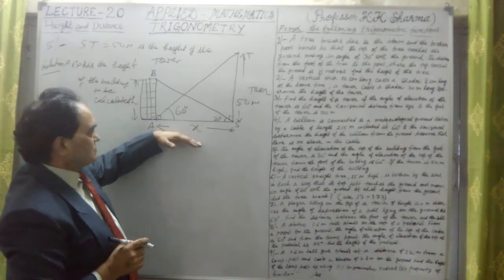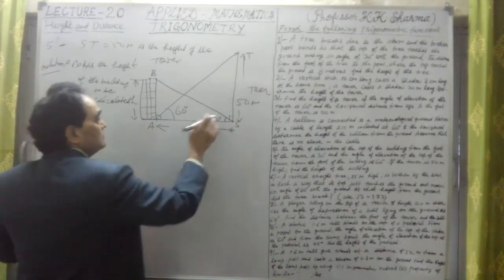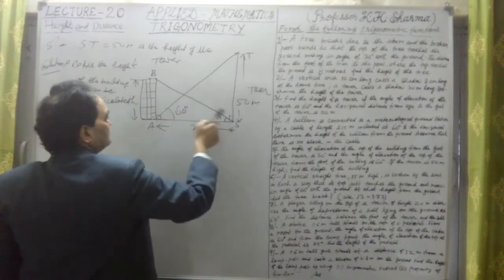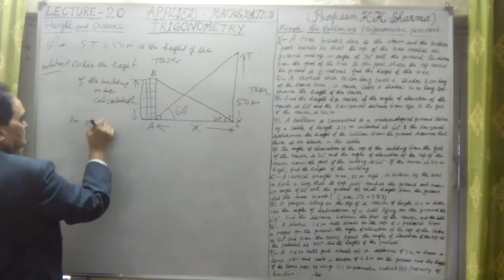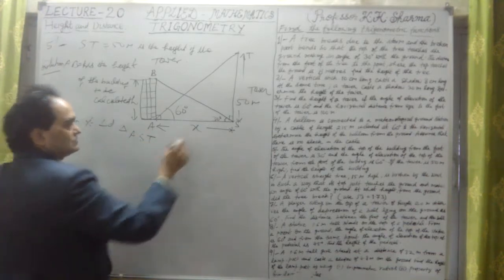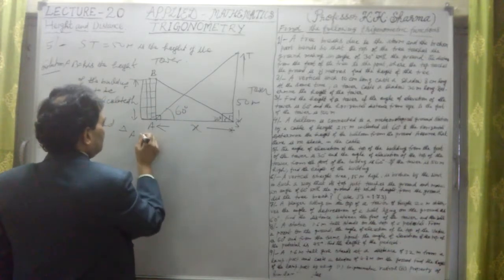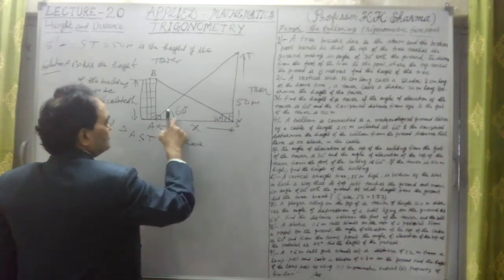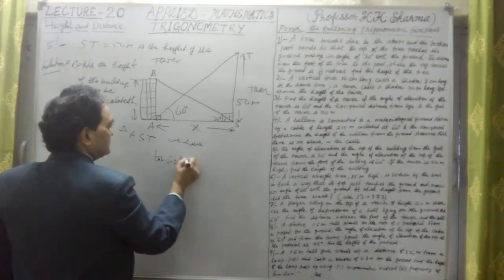Okay, the base is not given. The distance between the tower and the building is not given. No problem. Only angles of elevation are given, and the height of the tower is given. So from the right angle triangle AST, now in the right angle triangle AST, this is the right angle triangle here. This is also a right angle triangle. In the right angle triangle AST, we have tan 60 degree is equal to